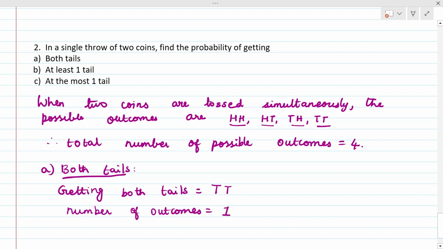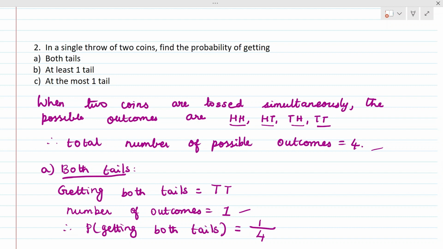Therefore P of getting both tails is equal to this one divided by the total possible outcomes, that is 4. Whatever we need divided by the total possible outcomes. This is 1 by 4, which is less than 1 but greater than 0. On seeing this we can tell the answer. These are all mental calculations, but we require all the steps here. We cannot omit even a single step.